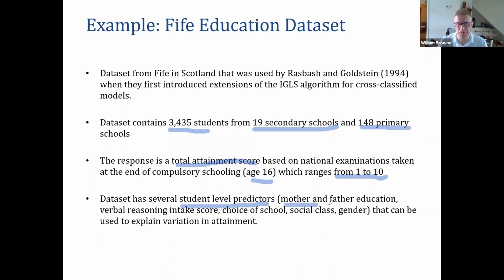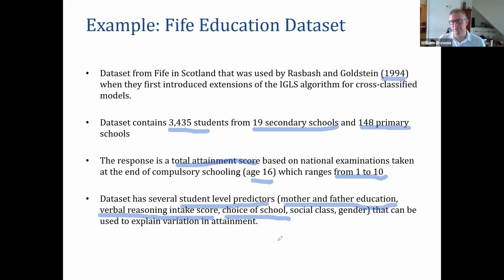So for each of these pupils, we know how well their mother and their father did in education. We do have an earlier score, a verbal reasoning score, which I think was taken at age 11. We have this variable called choice of schools. This is quite old data, as you can imagine, given it was analysed in 1994.